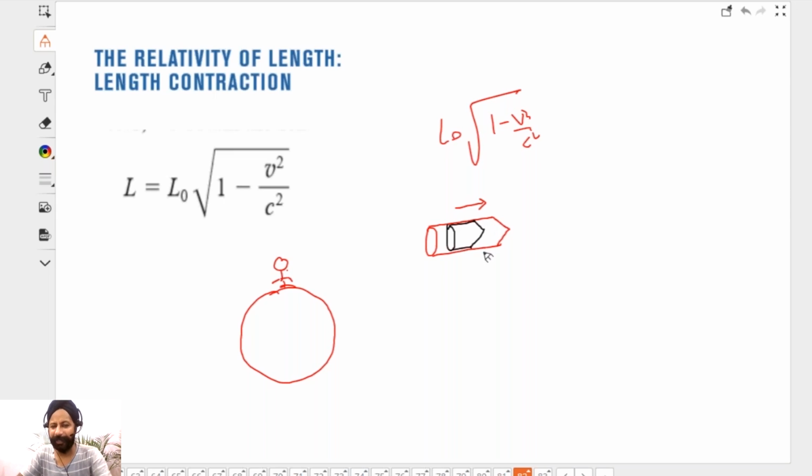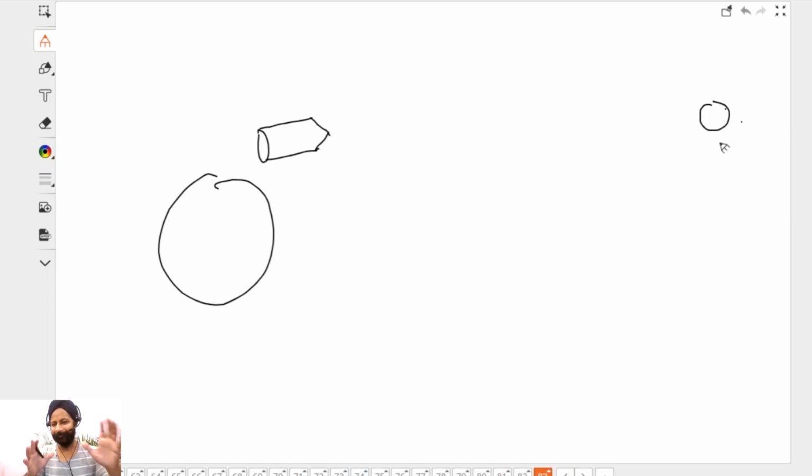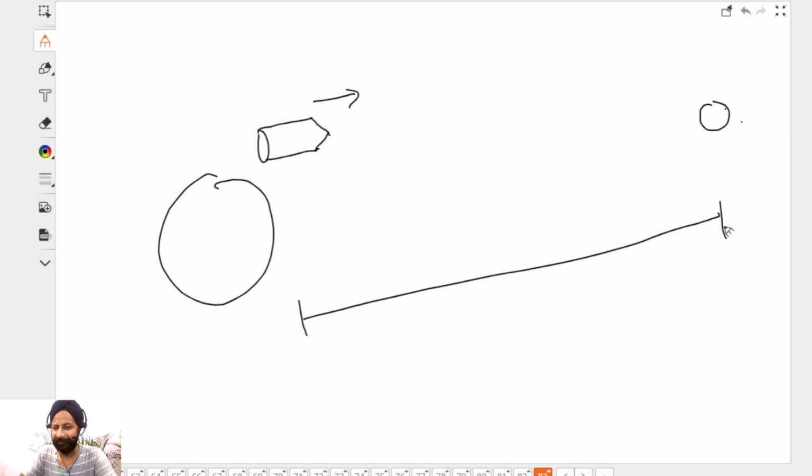Now look from the jet plane's point of view, it will actually say the distance has squeezed now. I will actually draw another picture here. Let's say jet plane was stationary. ठीक है? Jet plane will see this is the earth and this is another planet here. As soon as it travels here, it will say this length has contracted. ये short हो गया, and these things are closer now.